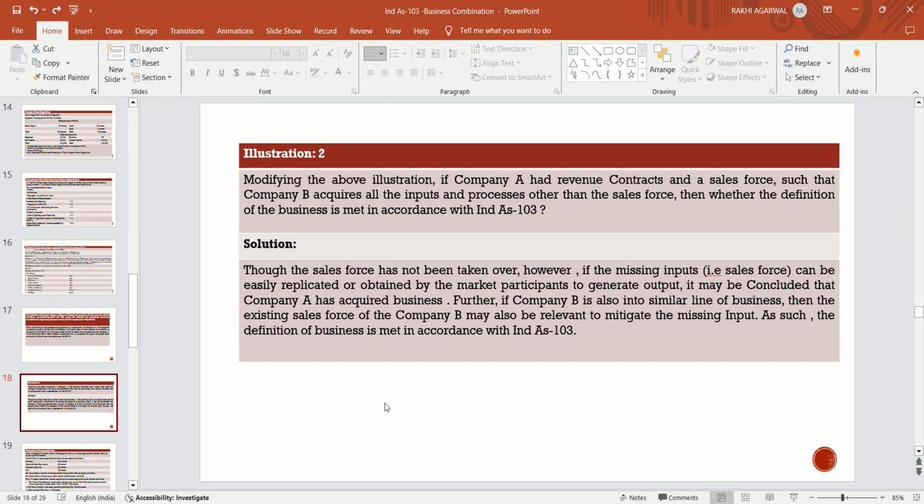And another option is this. Suppose company B does not take the sales force of A Limited. They are obtaining the sales force from the market in order to generate the output. They are taking the sales force from the market and they will generate their output. So in two ways they can generate the output. It is not necessary to take the sales force if they have the same line of sales force in their organization. So it does not mean that they are not fulfilling the definition of business as per Ind AS.